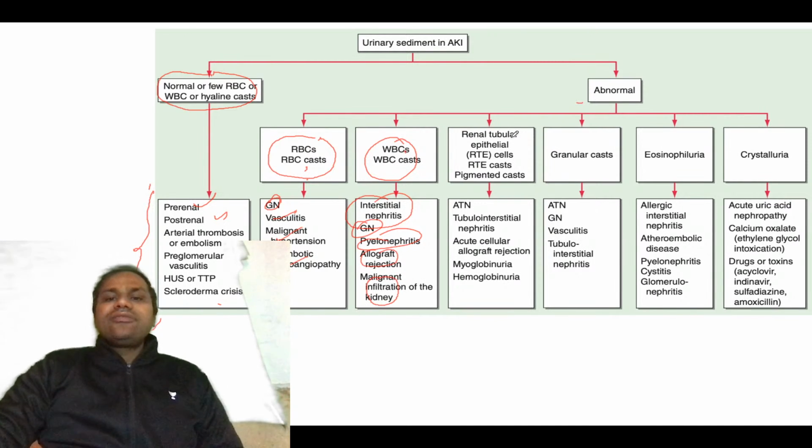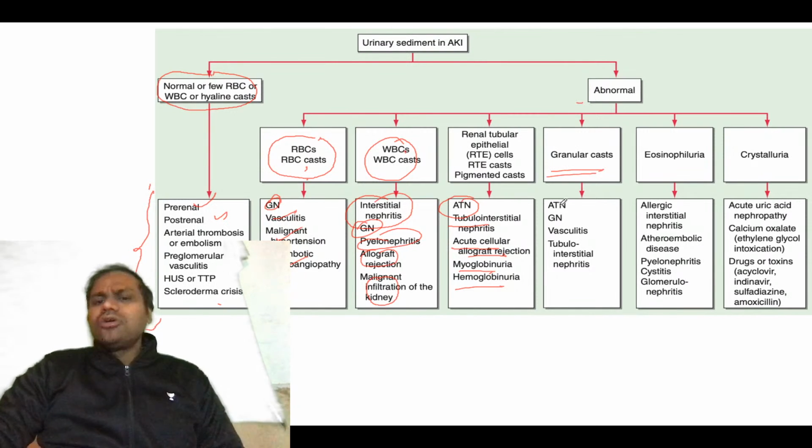If there are renal tubular cells, pigmented casts, then it can be acute tubular necrosis, tubulointerstitial nephritis, acute cellular allograft rejection, and myoglobinuria and hemoglobinuria. If the casts are granular, obviously there will be acute tubular necrosis, glomerulonephritis, vasculitis, and tubulointerstitial nephritis. Eosinophiluria, a very important thing you need to know, is atheroembolic disease. Others are allergic interstitial nephritis, which you will know by the name itself, pyelonephritis, cystitis, and glomerulonephritis, but very less. Importantly you need to know atheroembolic disease.